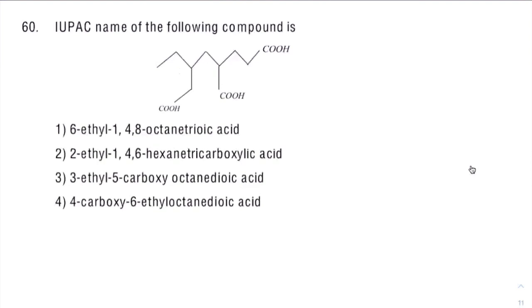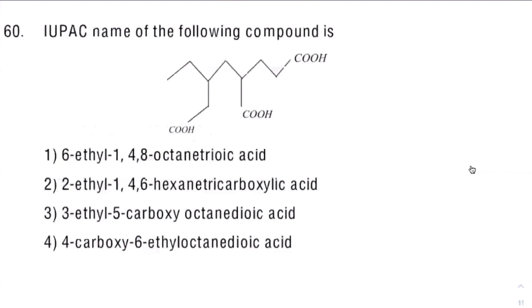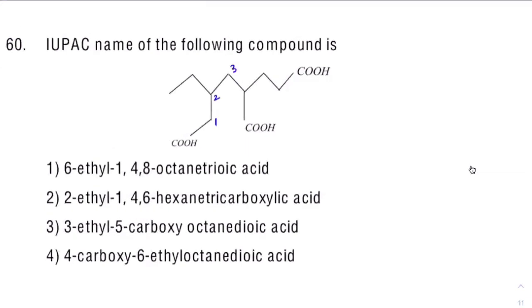See the next case. This was in WTM, which was on Saturday. This question had come: IUPAC name of the following. While numbering, a lot of students had made mistakes. See, we can go this way: 1, 2, 3, 4, 5, 6.